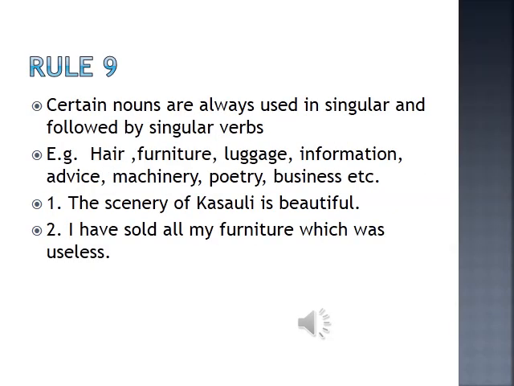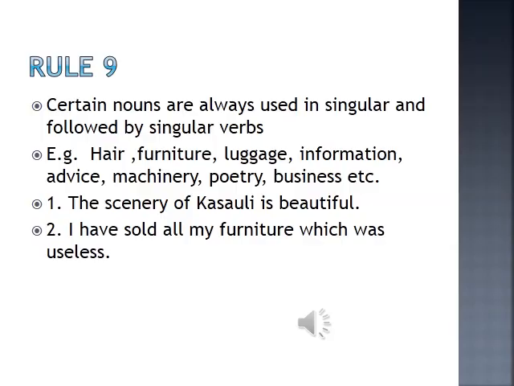Rule number 9 on spotting the errors. Certain nouns are always used in the singular, and therefore they are always followed by singular verbs. If you take up the examples here, furniture, luggage, you'll find that they are always used in singular.